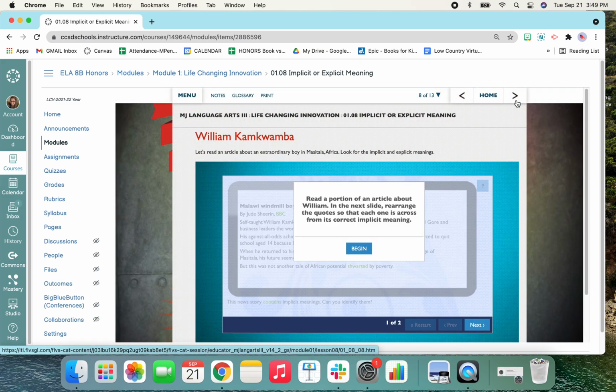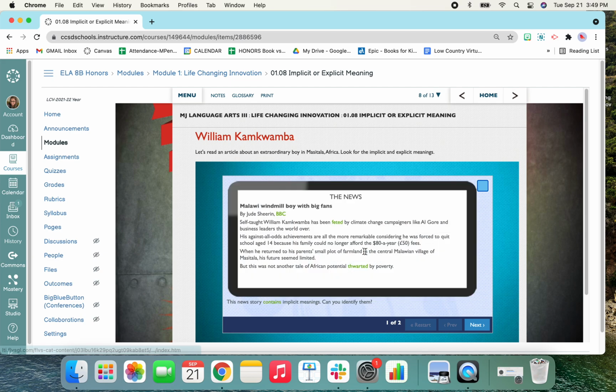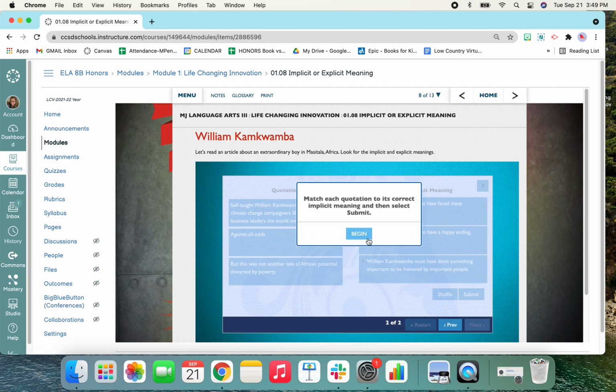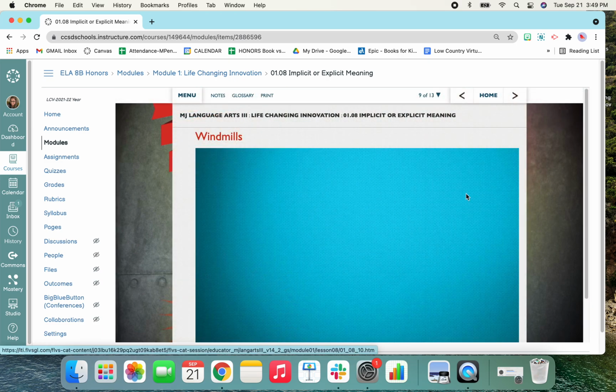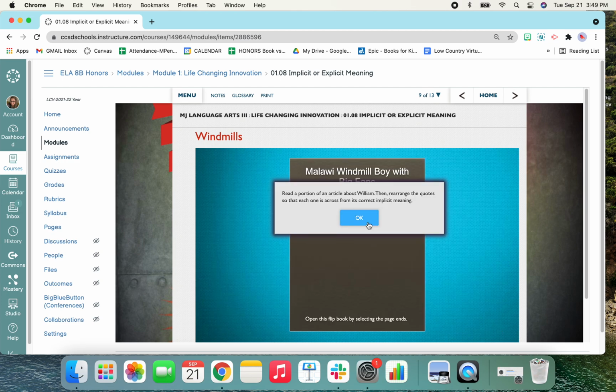William Kamkwamba. Let's read an article about an extraordinary boy in Africa. Look for the implicit and explicit meanings. There are 2 slides. One is the reading, and then you need to move the quotation to its implicit meaning. Windmills. Read a portion of an article about William.